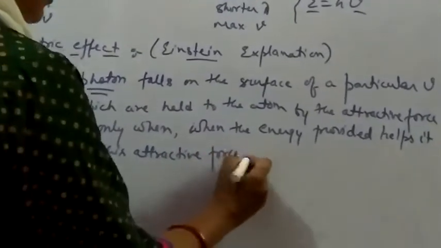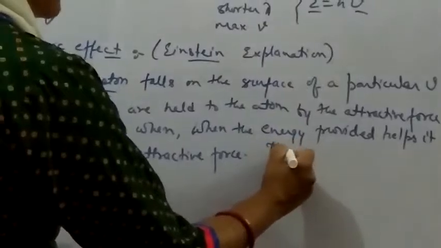That is the attractive force here. So this will be related with the threshold frequency.